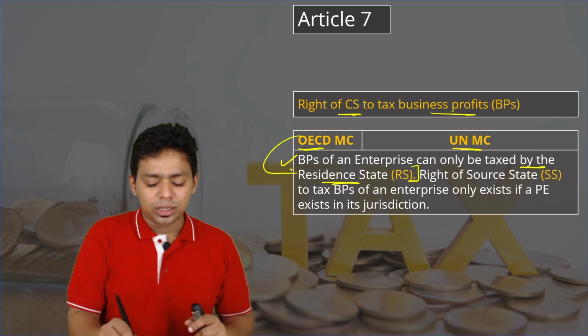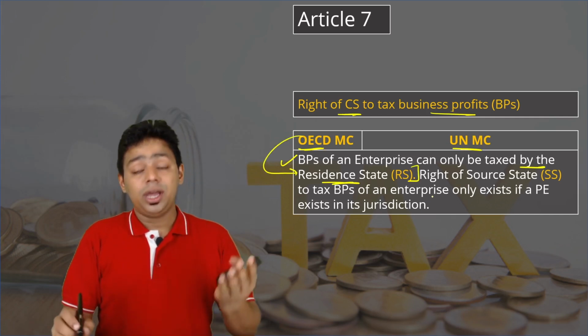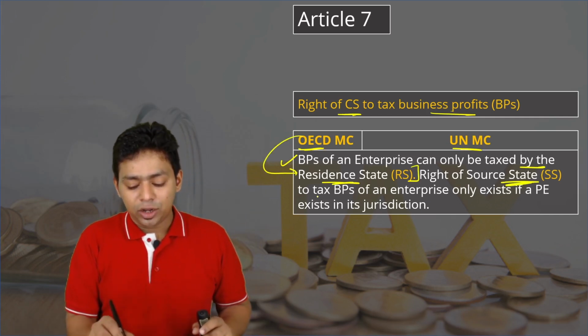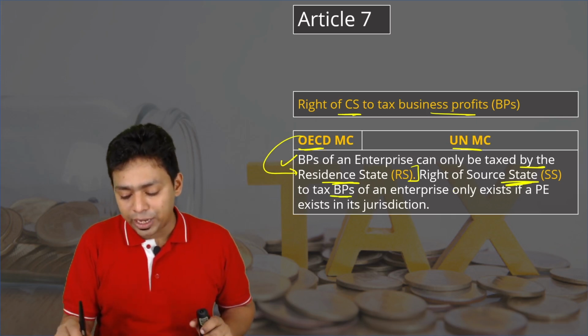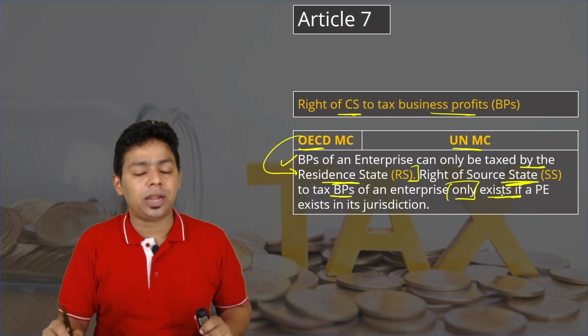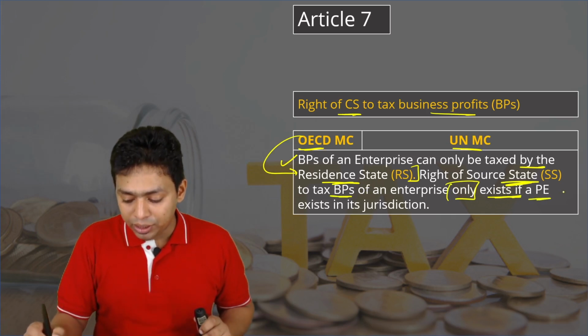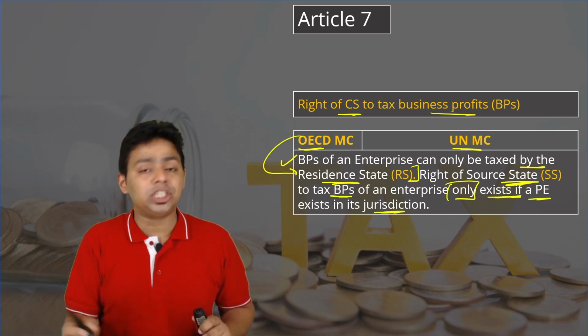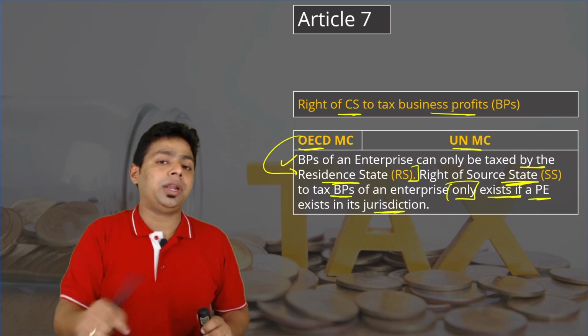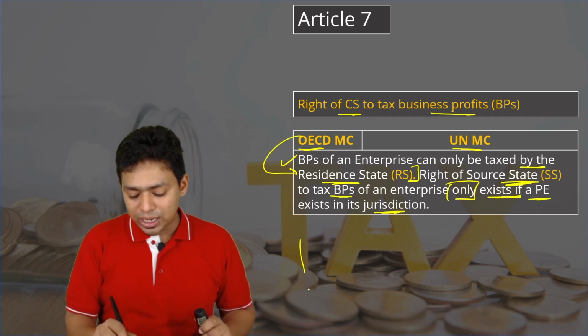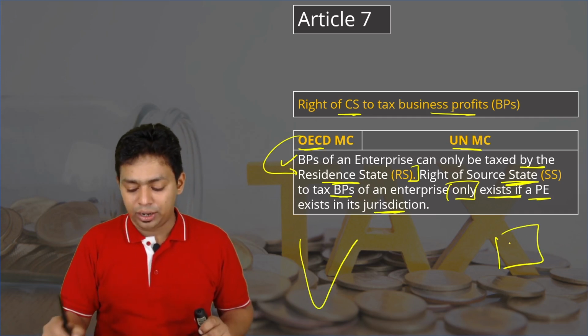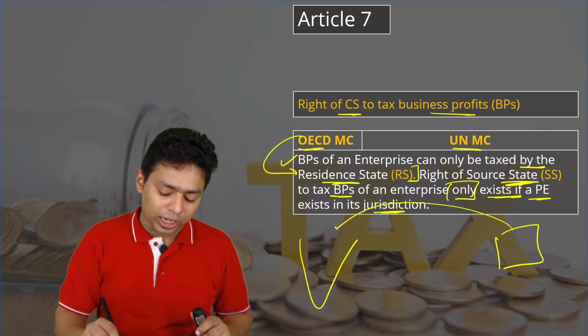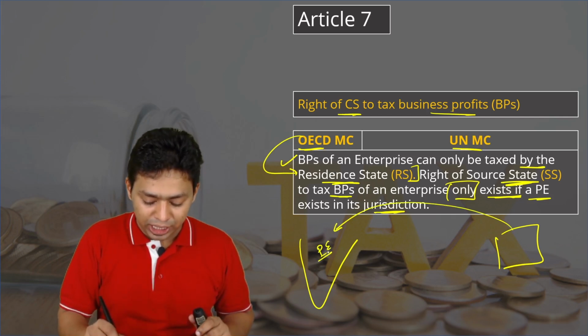Obviously, you can understand this is the language of the OECD model. The right of the source state to tax business profit of an enterprise only exists, please understand, only exists if a PE exists in its jurisdiction. Only if a permanent establishment is there. So please understand, this is India and this is a foreign country. One company of the foreign country is having a permanent establishment in India.